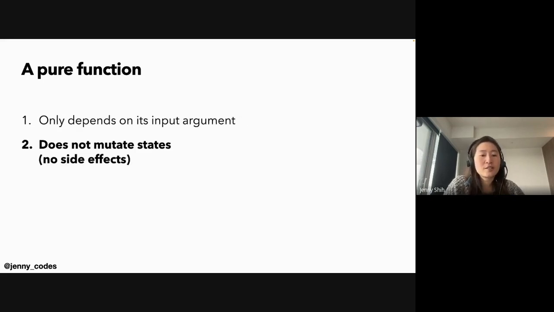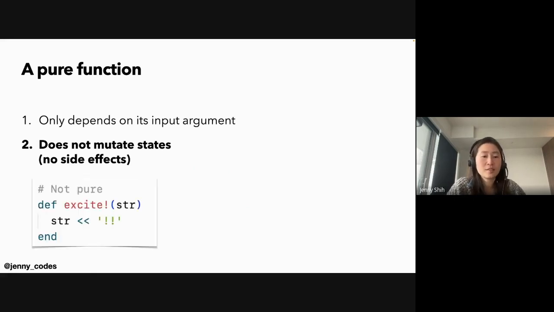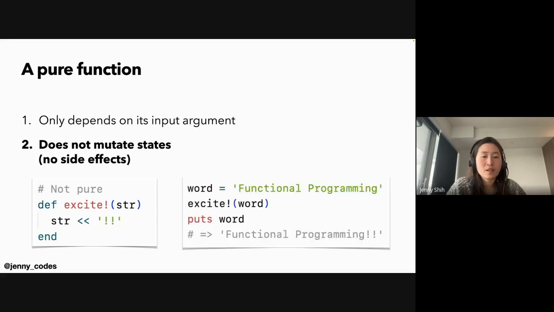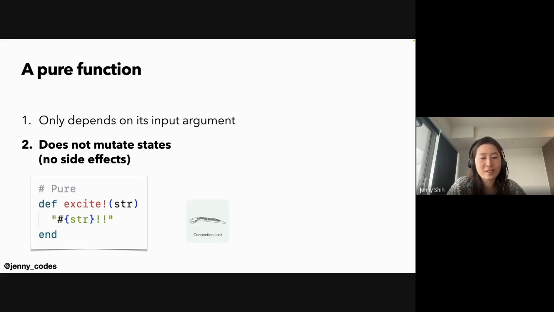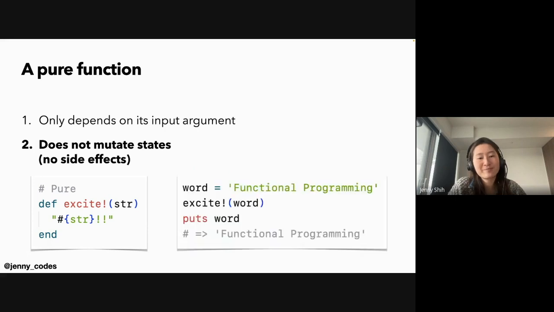The second condition is that it does not mutate state. That is, it has no side effects. So this is not a pure function. Although it satisfies the first condition, it has changed the variable str forever by appending 2 exclamation marks to it. If we change it to this, then it's a pure function because it doesn't modify str itself.